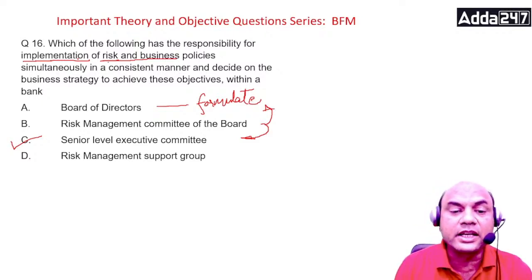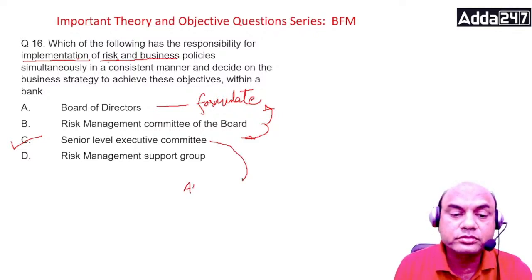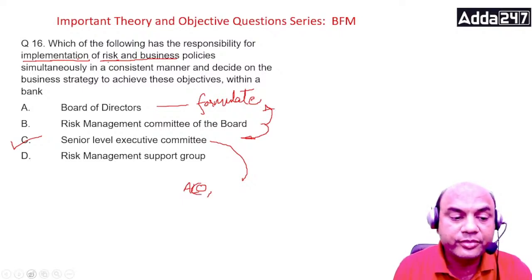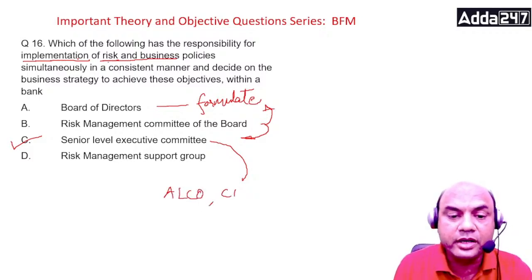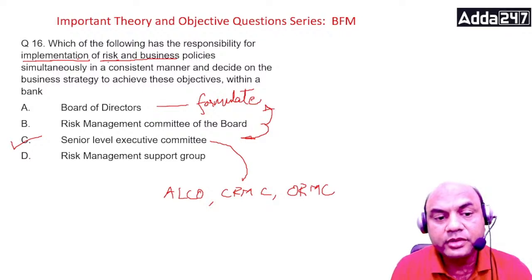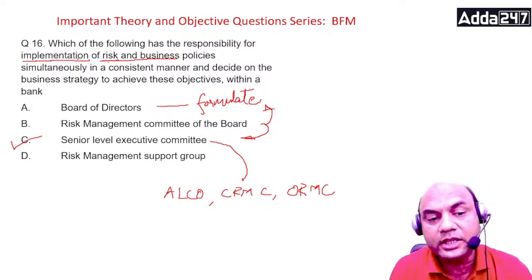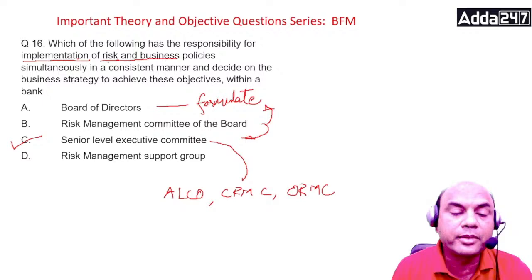In this Senior Level Executive Committee, you have all the three: ALCO, CRMC and ORMC. So these three committees together have the job of implementation.